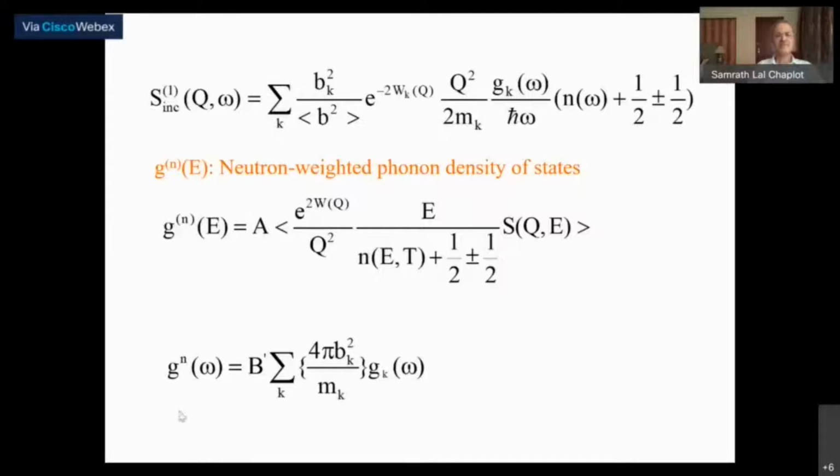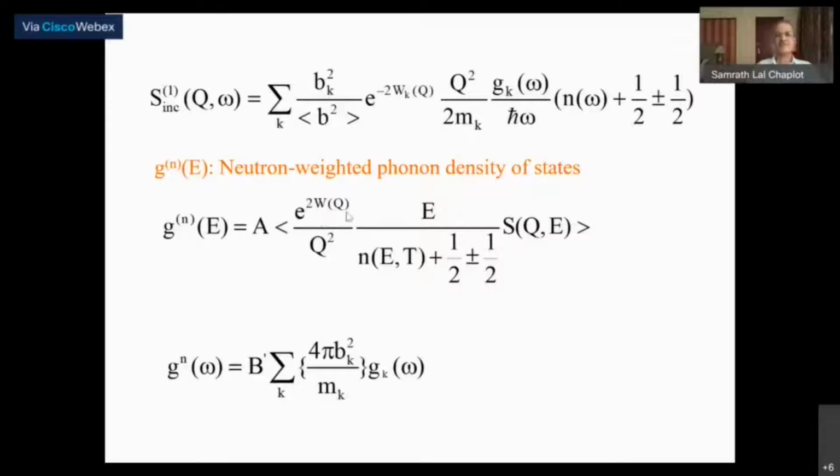We calculate this neutron weighted density of states using the partial phonon density of states that you may get from lattice dynamics calculations, or even from molecular dynamics simulations. And there is always a problem about the de Broglie factor. These de Broglie factors are different for different atoms, but experimentally you don't know the de Broglie factor of individual atoms in the crystal.